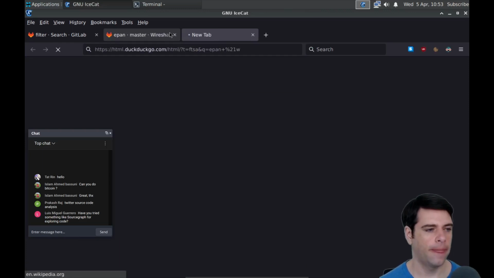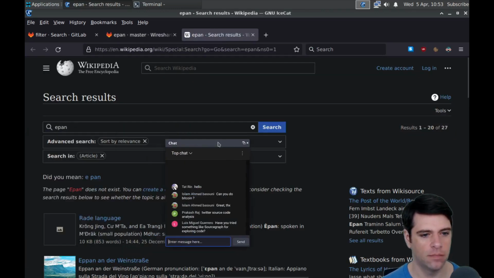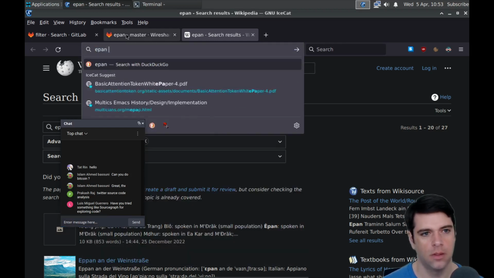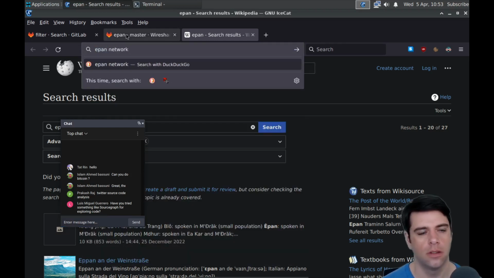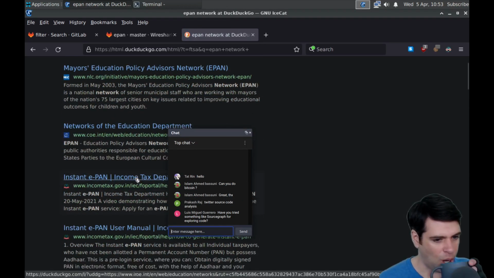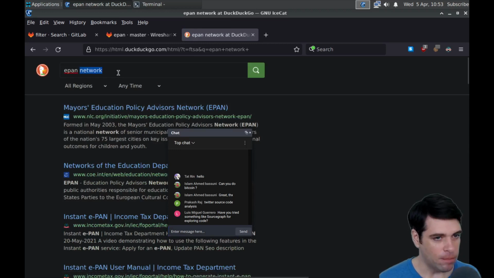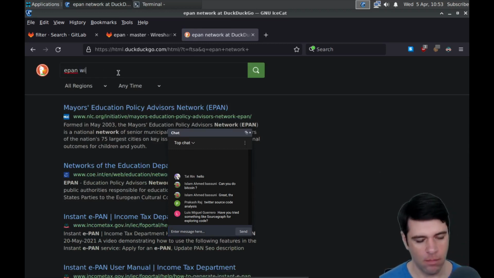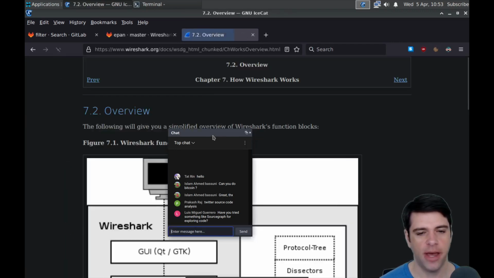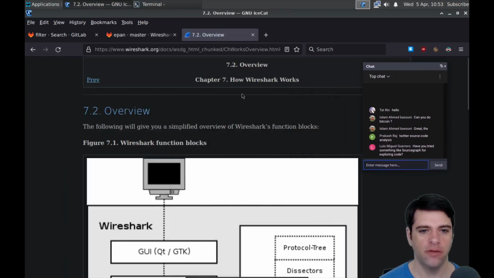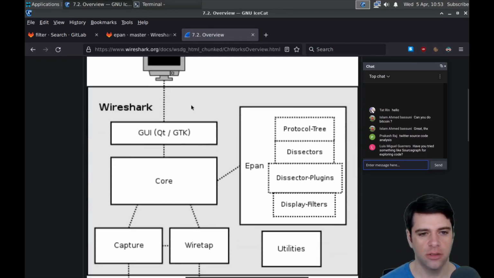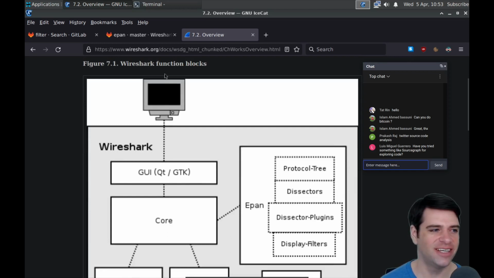Let's try Wikipedia. No. Enhanced Packet Analyzer. The following will give you a simplified overview of Wireshark's function blocks. Okay, so this looks nice. So we've got some machine with a CRT monitor.